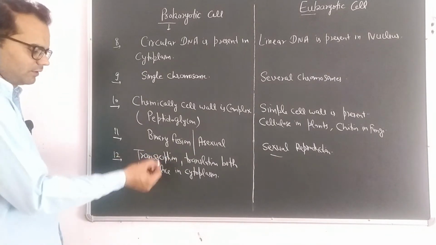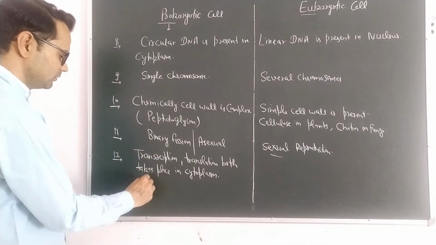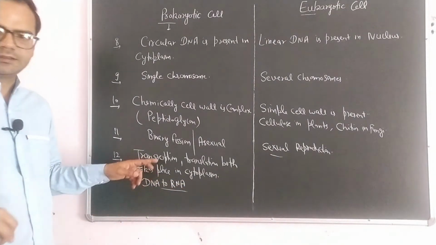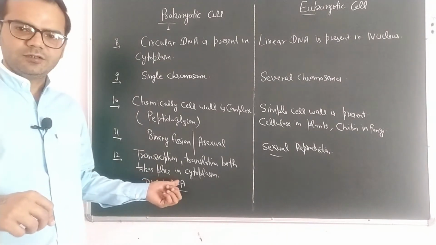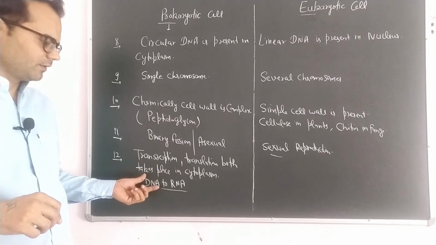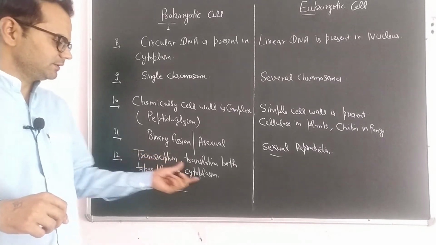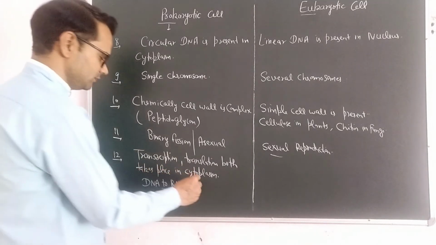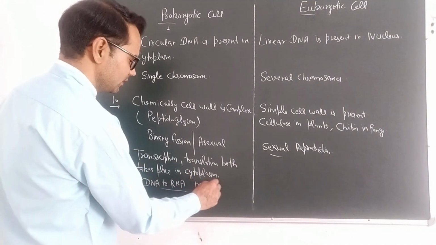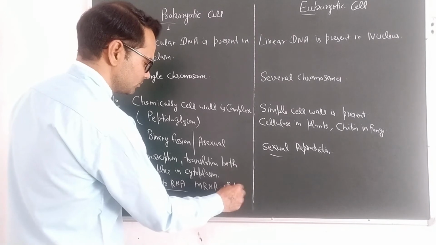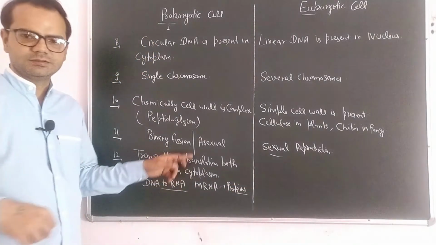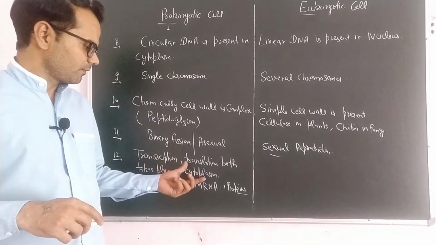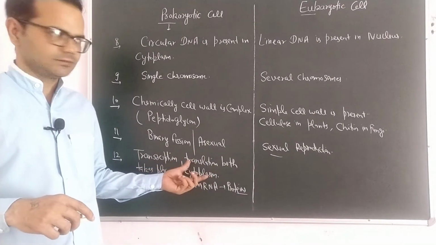Transcription is the conversion of DNA to RNA. The conversion of DNA to RNA or formation of RNA from DNA, that process is called transcription. That takes place in cytoplasm. And translation is formation of proteins from messenger RNA, mRNA to proteins. So transcription and translation both take place in a cytoplasm.